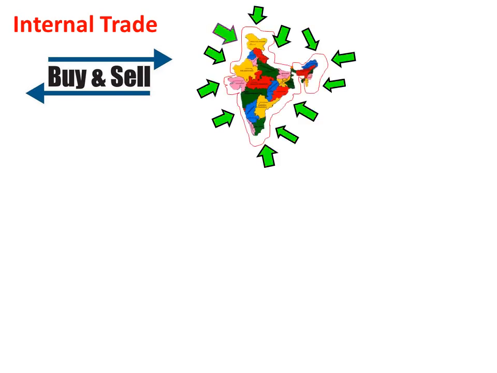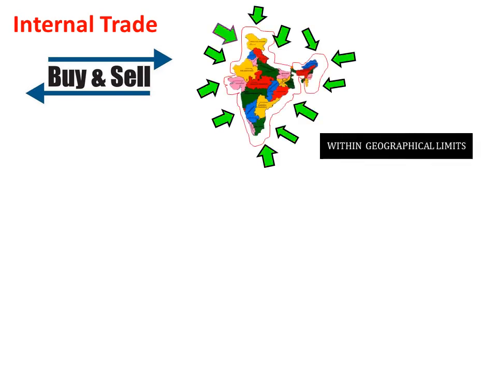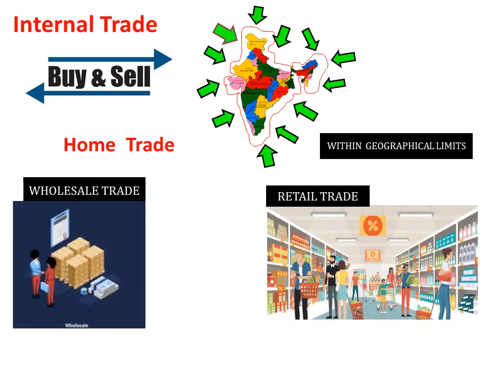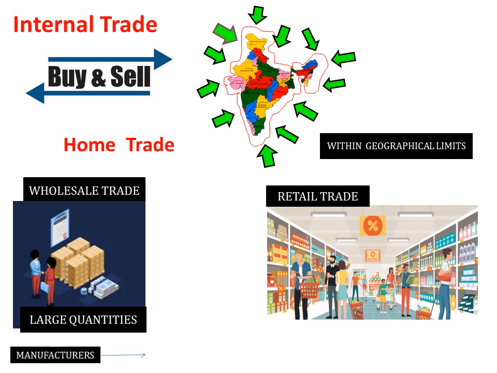Now let us learn what is internal trade. It refers to the buying or selling of goods and services within the geographical boundary of a country. It is also known as home trade. So under internal trade, goods and services are bought and sold in the home country only. The internal trade can be of two types, that are wholesale and retail trade. Now, wholesale trade refers to buying goods and services in large quantity. So the wholesaler will buy the goods directly from the manufacturers and sell those goods to the retailers.